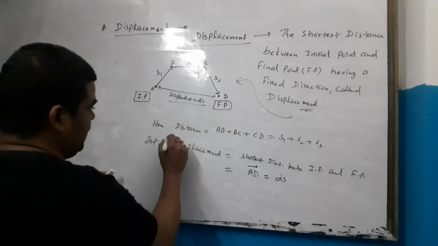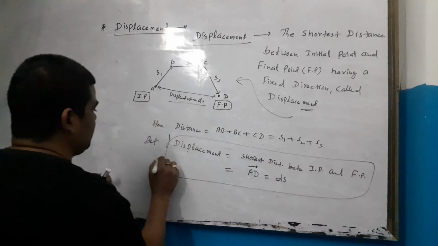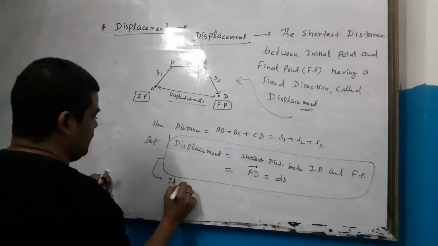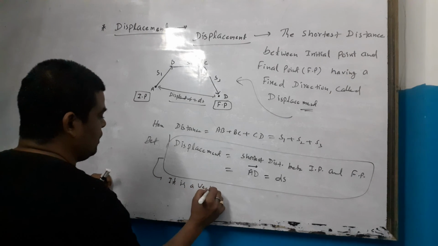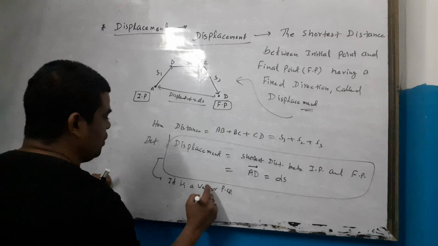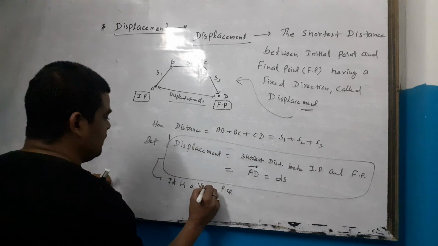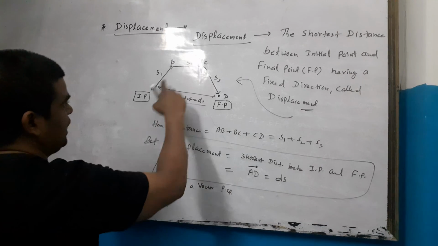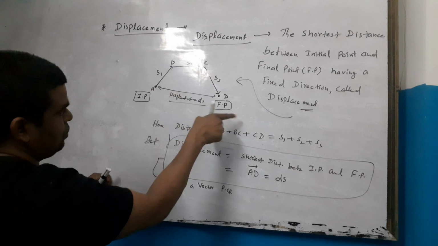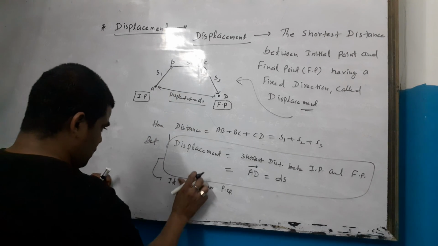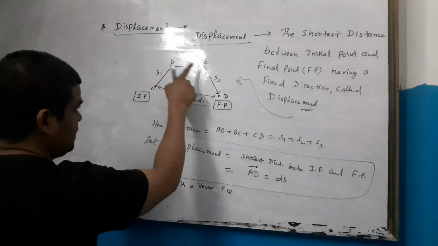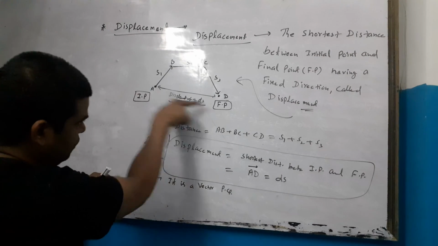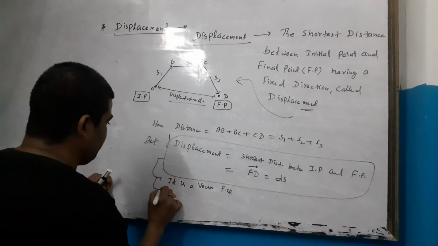Okay, and displacement is a vector physical quantity. Why vector? Because of its fixed direction. But distance has no fixed direction, sometimes north, east, south. In distance the direction changes, but in displacement the direction is fixed. So it is a vector physical quantity.